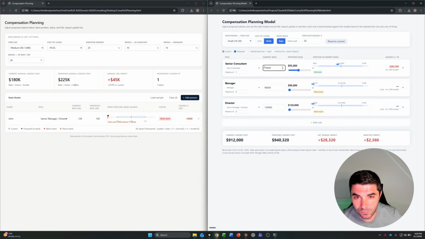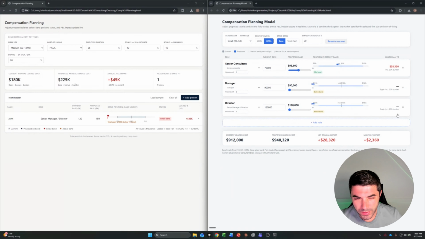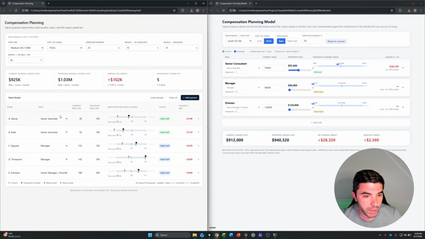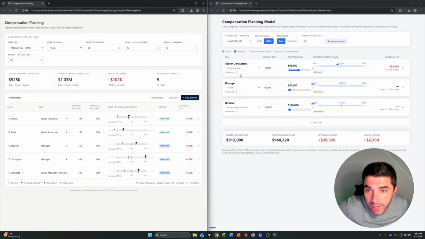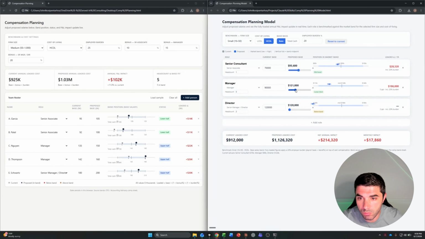Also, if you had different senior associates, you can't go in and add another one. I guess if you add a new role, you could add another senior associate and do it that way, but that doesn't really make sense. This one I really like, and it came with a fake roster. Perfect. So again, the right one isn't bad, and most people would actually be completely fine using it. The problem is that it isn't super user friendly, whereas this one is ready to go.